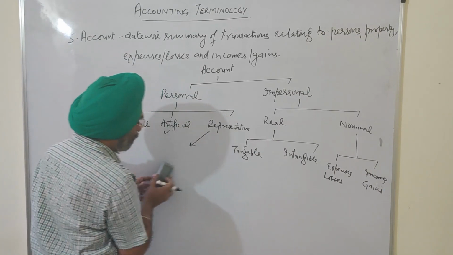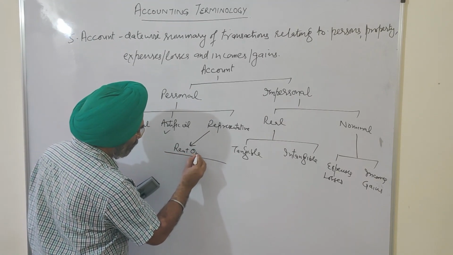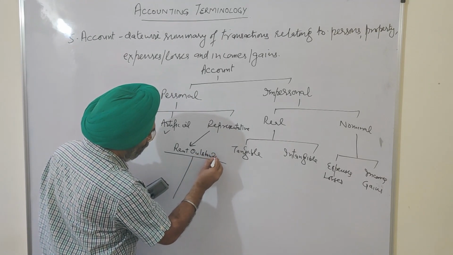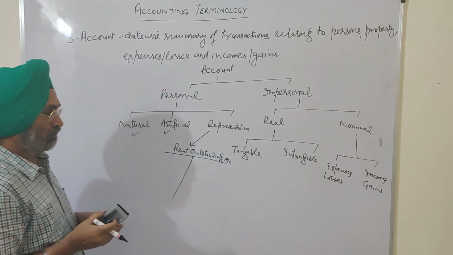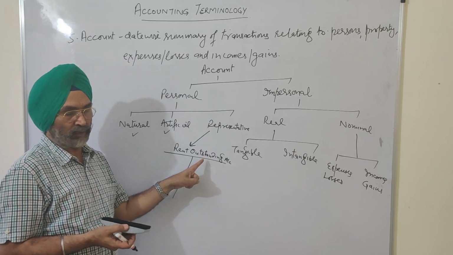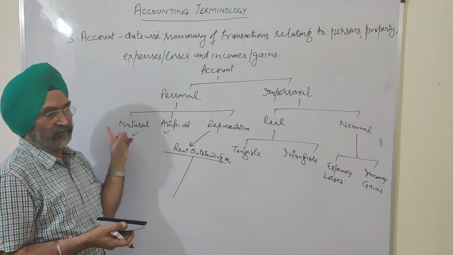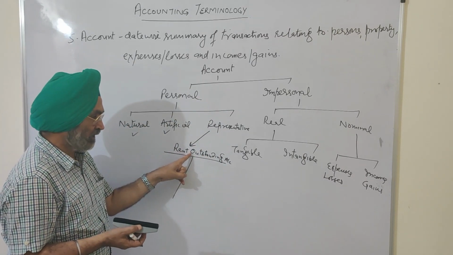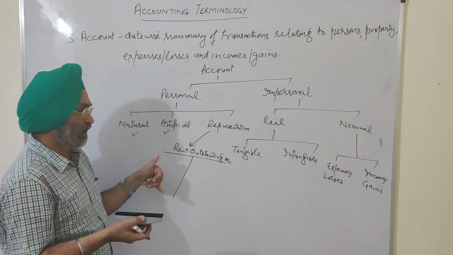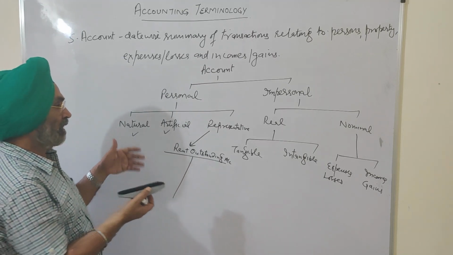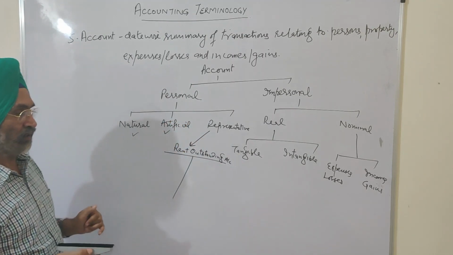But if I prepare an account called rent outstanding account, also known as rent unpaid account or rent due account, this rent outstanding account is representing Jatin. So if I prepare the account of Jatin, that will be a natural personal account. If I prepare the rent outstanding account, it is representing Jatin. This will be called a representative personal account.